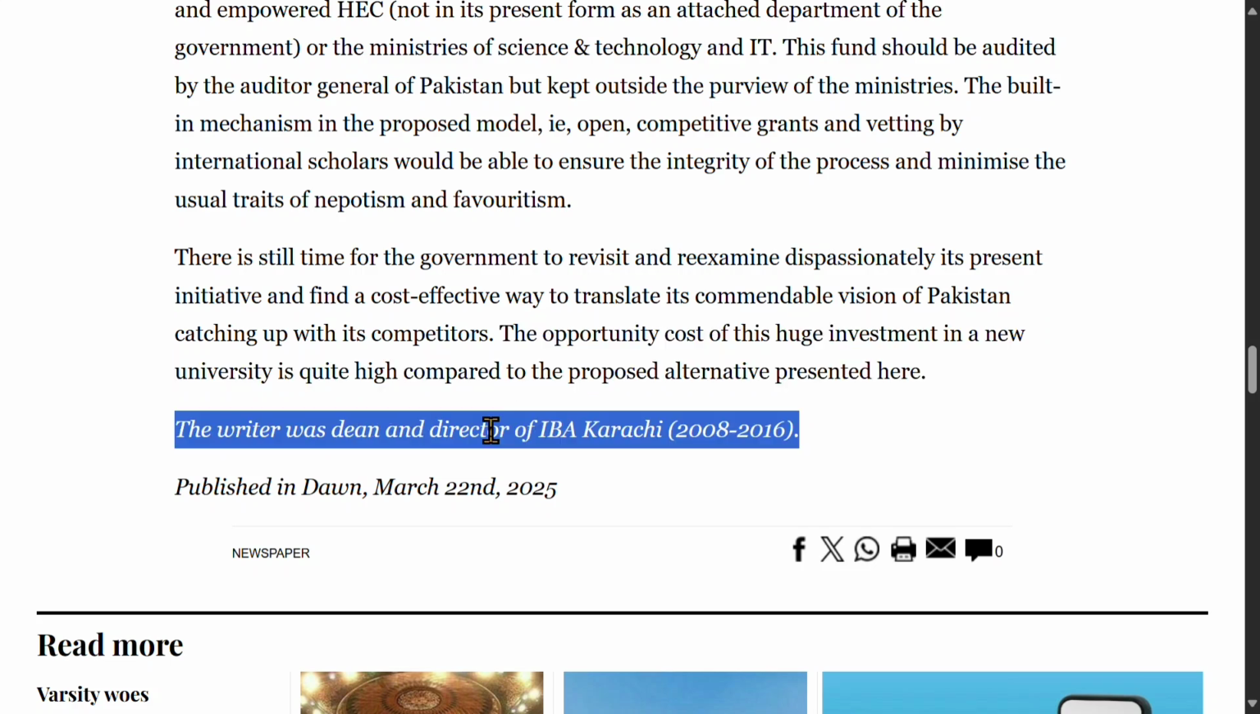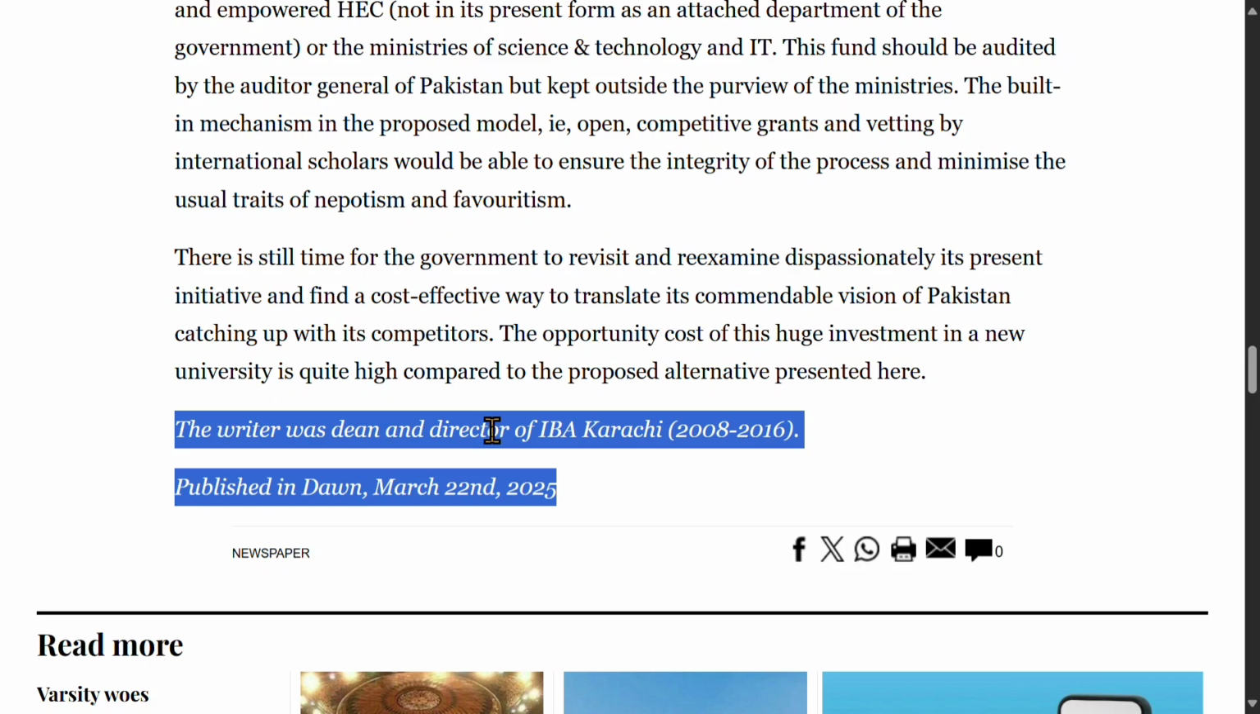The writer was Dean and Director of IBA Karachi, 2008-2016. Published in Dawn, March 22, 2025.